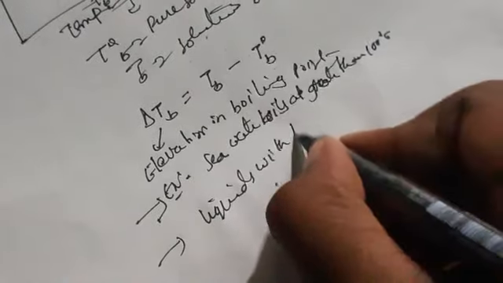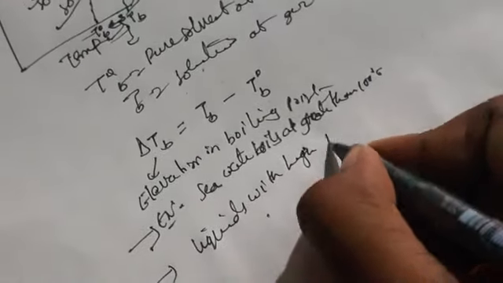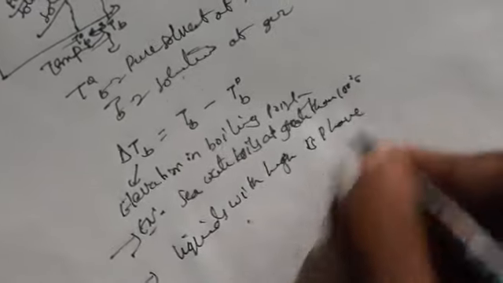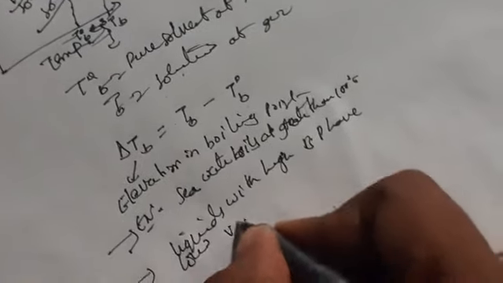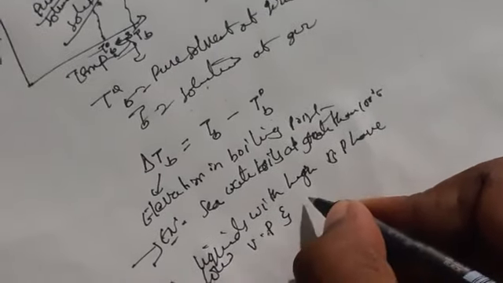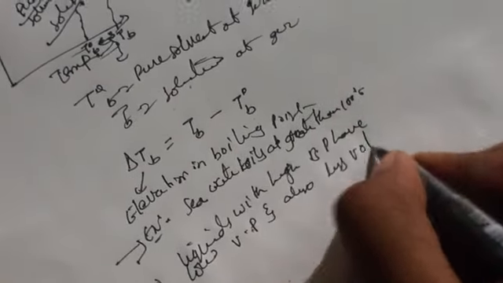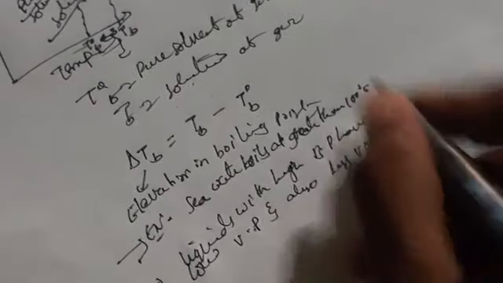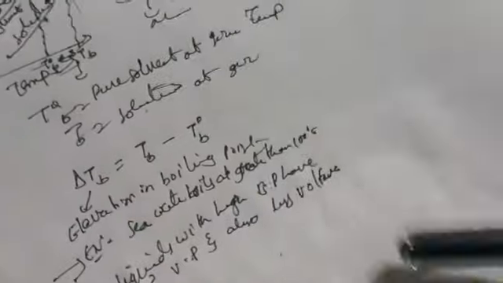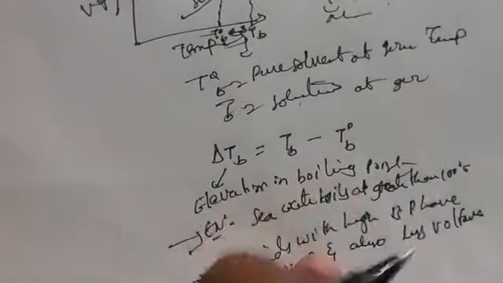Liquids with high boiling point have low vapor pressure and are also less volatile. Volatile means what? Which cannot be easily evaporated. Okay, which can easily evaporate. So here it will have very little of that nature. So why is it having that?